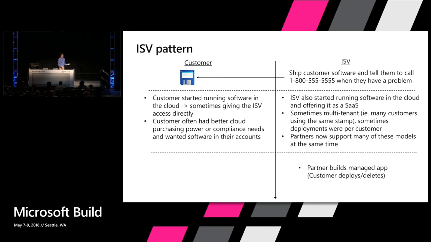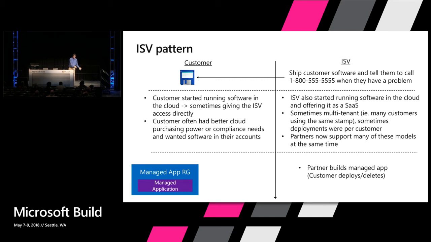So what we've been working on is the ability for an ISV to define this thing we're calling a managed app, which is a template. It could be the same solution template that we talked about before, the same GitHub template, that a customer can deploy or delete. But what a customer gets is it gets deployed into their subscription, into their resource group.